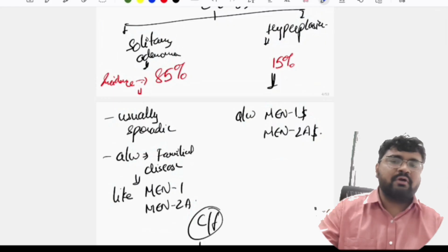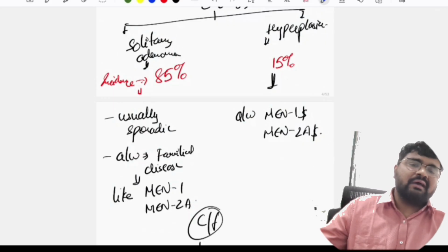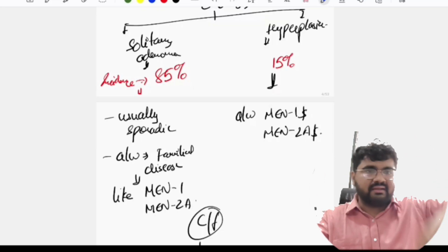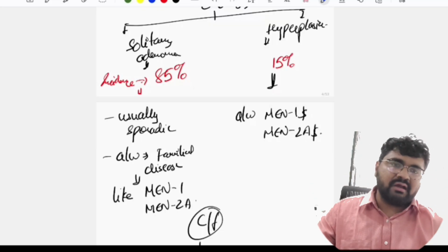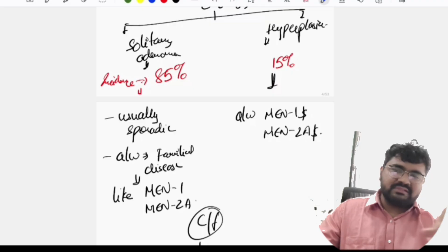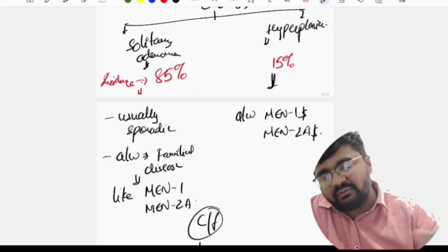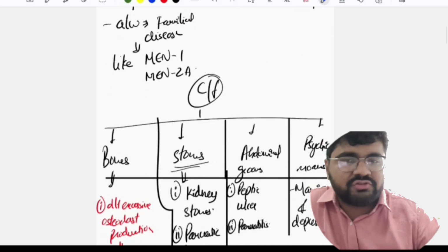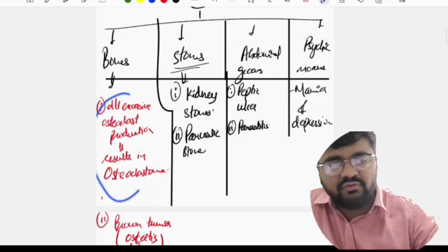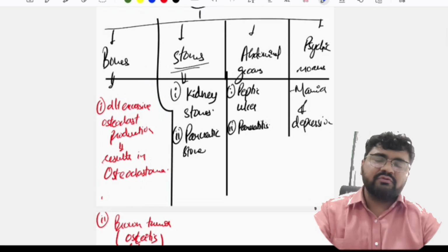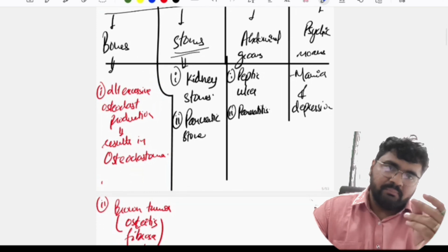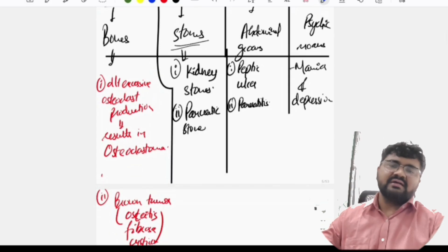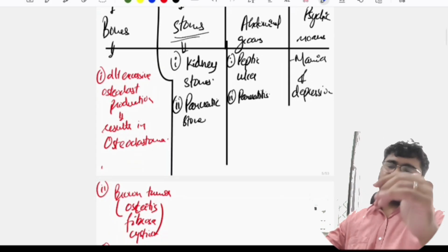So bones का क्या प्रॉब्लम है? As I told you, अगर हाइपर पैराथायरॉइड हो जाएगा तो पेशेंट को बहुत ज्यादा पैराथायरॉइड हॉर्मोन हो जाएगा. क्या बनाएगा वो? ऑस्टियोक्लास्ट्स बनाने लगेगा. जब ऑस्टियोक्लास्ट्स बनेगा तो क्या होगा? The calcium from the bones will start going. Okay, and it will come in the blood. Okay, so this results in a tumor, osteoclastoma, due to excessive production of osteoclasts. Also, because of excess absorption of the bones, what will happen? There will be something known as brown tumor, which is osteitis fibrosa cystica.